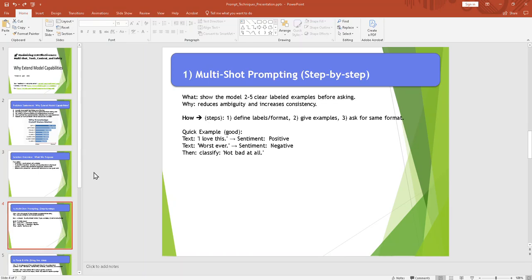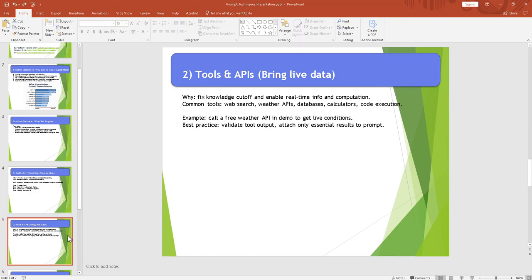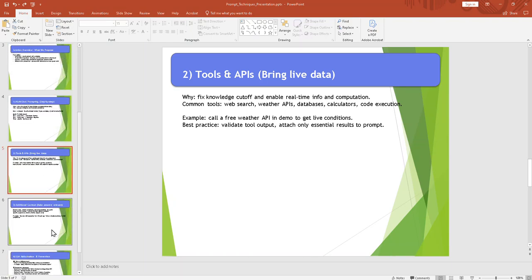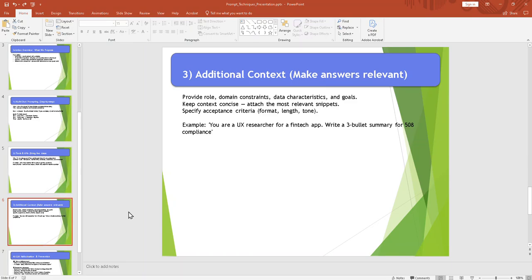If you see the first one, multi-shot, we are going to provide some examples. We will come up with some sort of structure, define different labels, give some examples, and then ask the question. The second one is we will look into the tools. We'll provide some additional APIs and then make the call. I have working examples ready, so I won't spend much time on the slide. I'll go directly to the working demos.